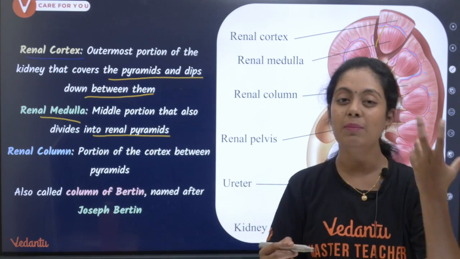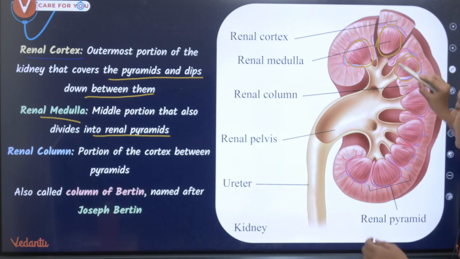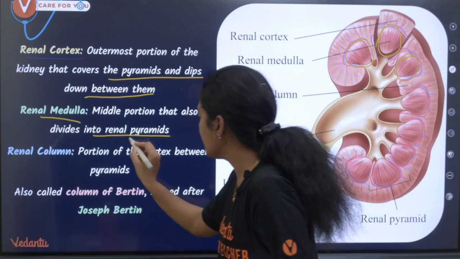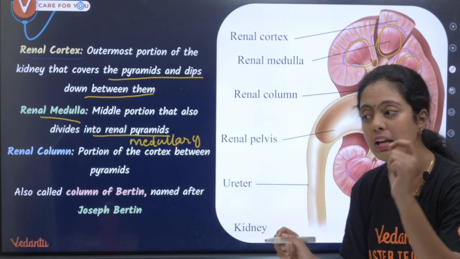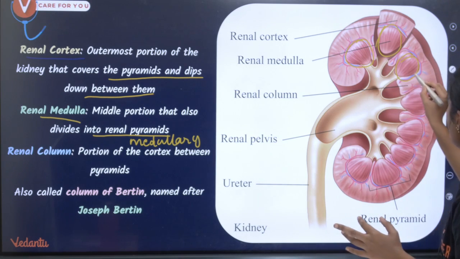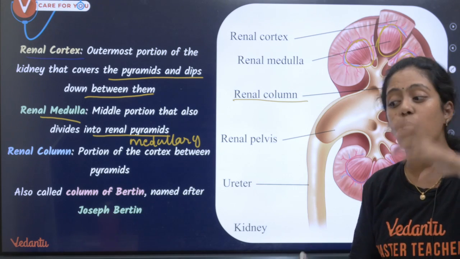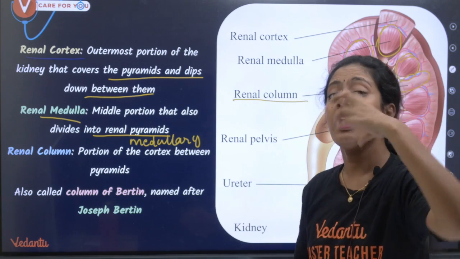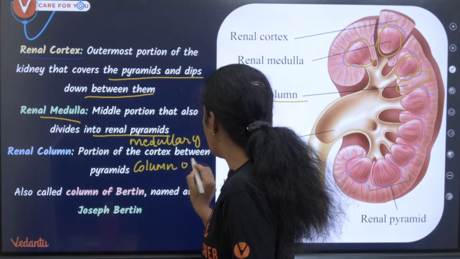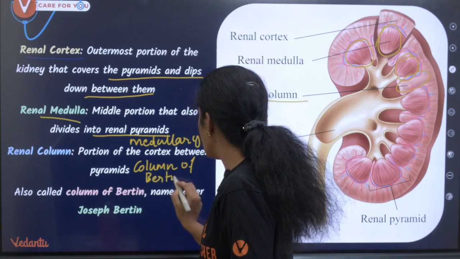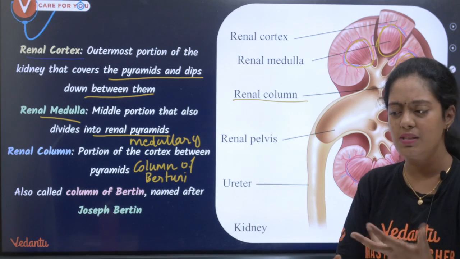So we also call it medullary pyramid. Can you see the pyramid-like structure here? They are all called your renal pyramid. So what is another name for renal pyramid? Medullary pyramid. Okay, in between the medullary pyramids, you can see all this, right? You can see a renal column. The space between the renal pyramids is what we call renal column. And the renal column has another name too. We call it column of Bertuni. Remember this. Bertin or Bertuni, named after the person who discovered it.